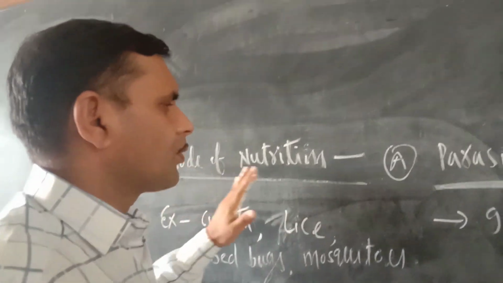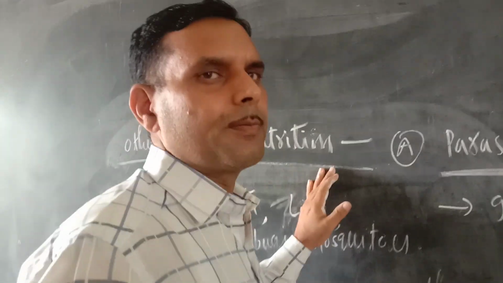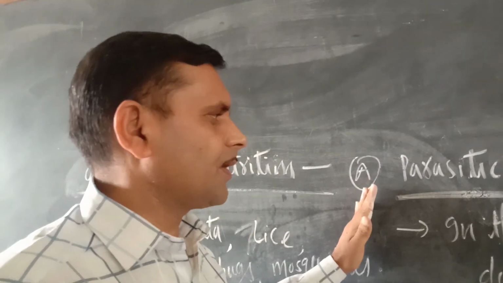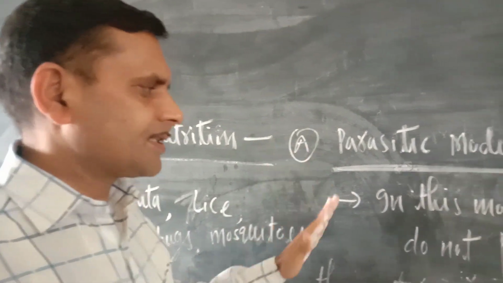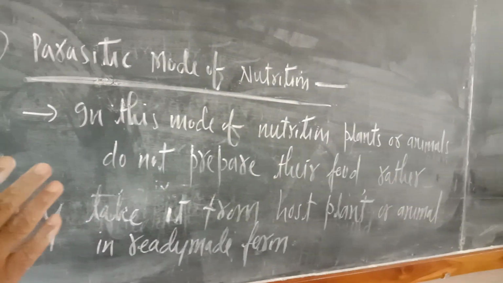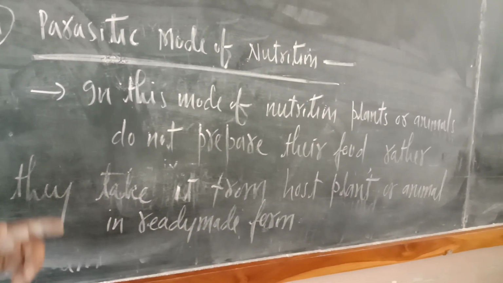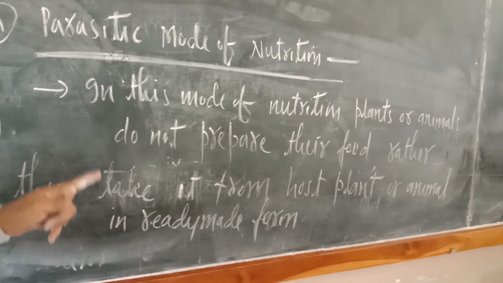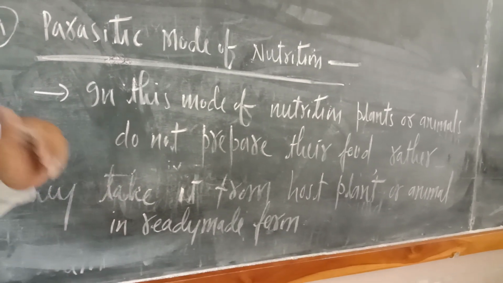There are some other modes of nutrition which fall under the category of heterotrophic mode of nutrition. The first one is the parasitic mode of nutrition. In the parasitic mode of nutrition, plants or animals do not prepare their food. They do not have chlorophyll. Rather, they take it from a host plant or animal in ready-made form.